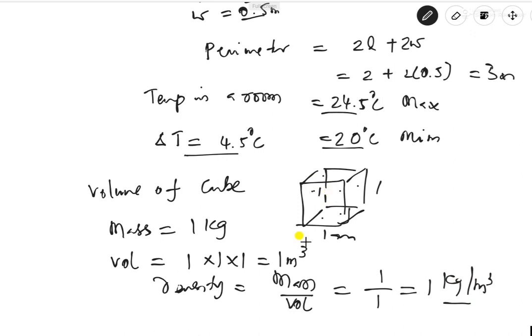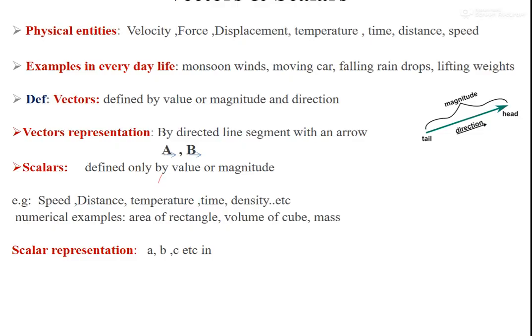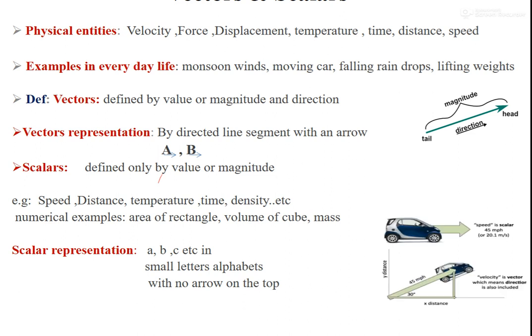These are some of the examples for density and mass. These are all examples of scalar quantities. And here you see the scalar is normally represented by a small letter like a, b, c, and it doesn't have any arrow on the top. It's normal letters.